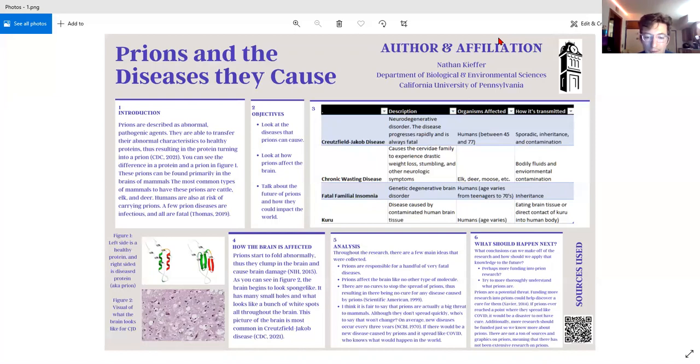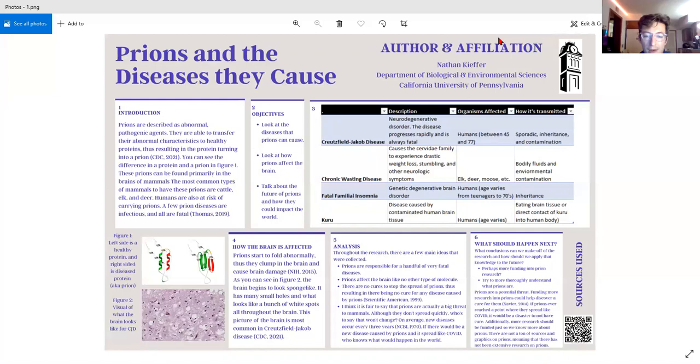Number two, prions affect the brain like no other type of molecule, and I mean that as a protein, because most molecules like that aren't strong enough to take someone out. But these prions are so strong that they can just absolutely wipe out people, and it's very, very crazy how something so small could do that.